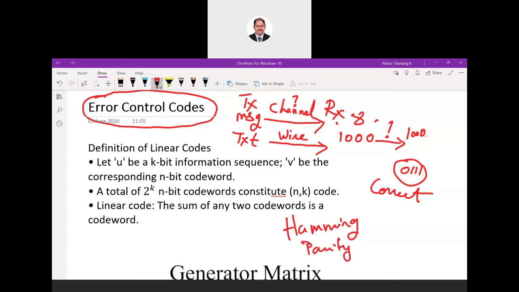Parity generation and checking. So you have done parity generation and checking. Why do you want to do that one? Because we have to generate a system of data which can accommodate error. Even if error has occurred, we can find out. So that is the purpose of this particular topic, error control codes. You have to detect the error, and if error occurs, we have to correct it. That is our objective. So we are going to discuss how we can do this particular operation.